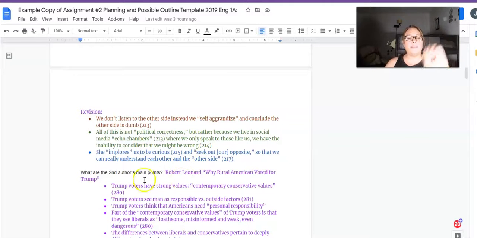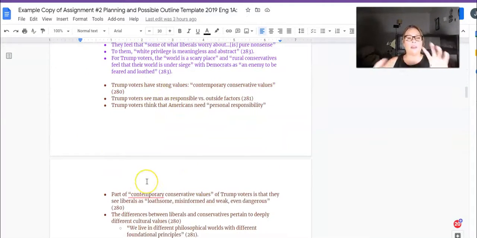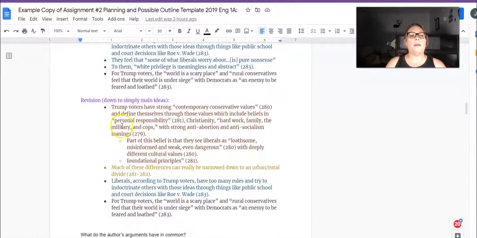And then I go and I do the same thing for the other article, right? Here's the main ideas. Here I separate them into like 3 different topics, right? I'm like, okay, those are 3 different topics. And then I move them down into about 4 different topics that are talked about in that essay. This is hard. This is the real work. So even before you start the essay, this is where the essay really starts.